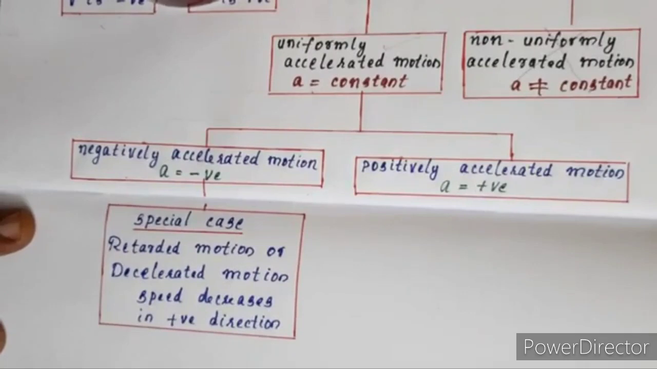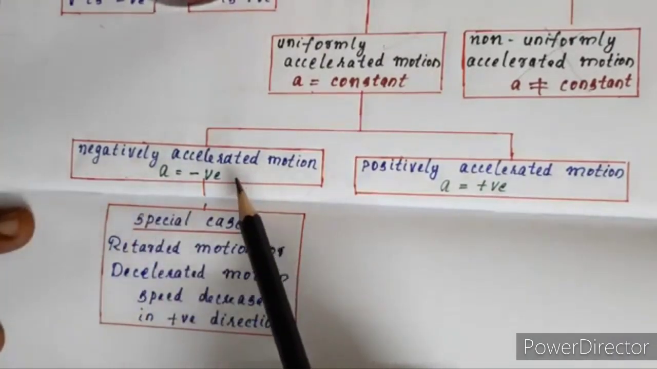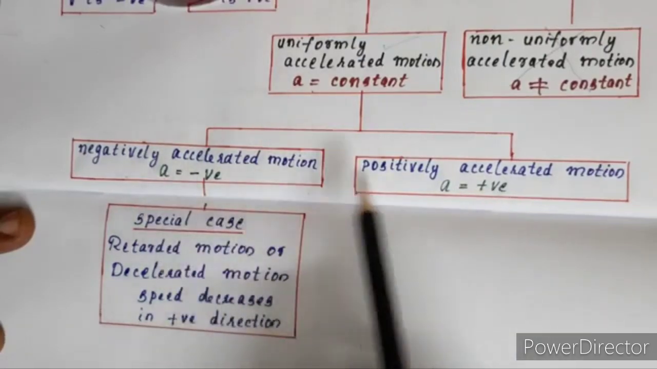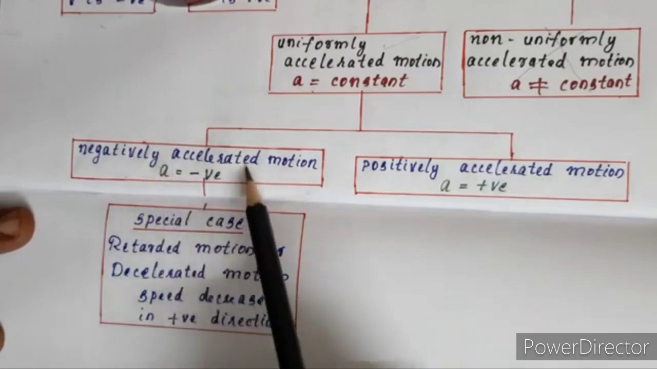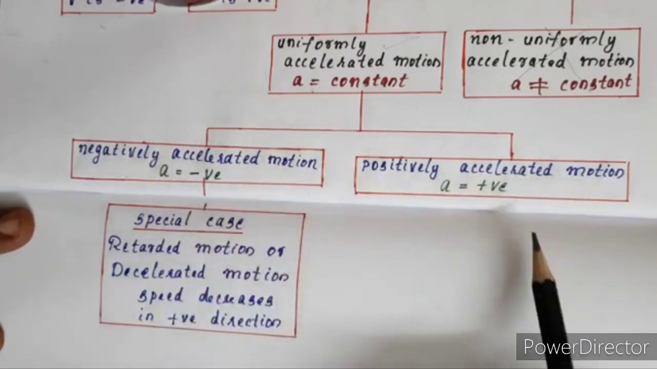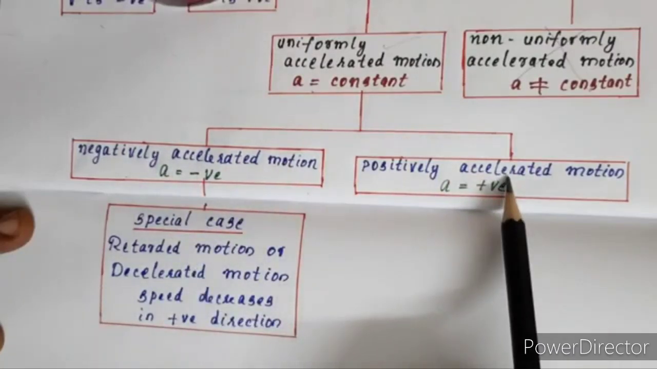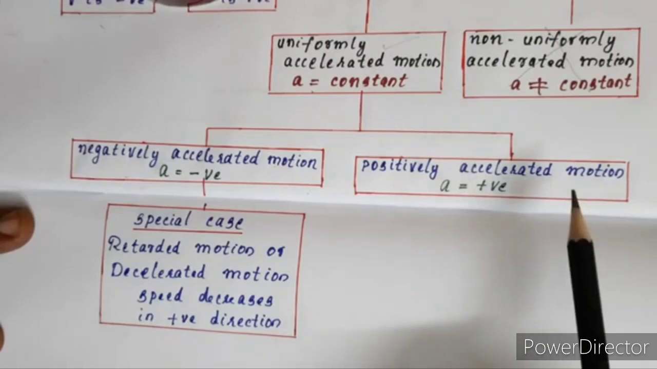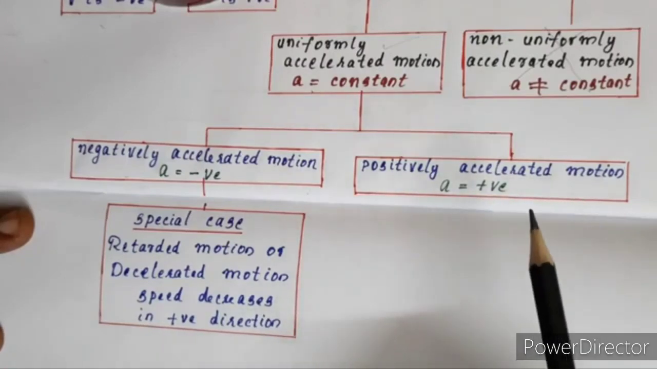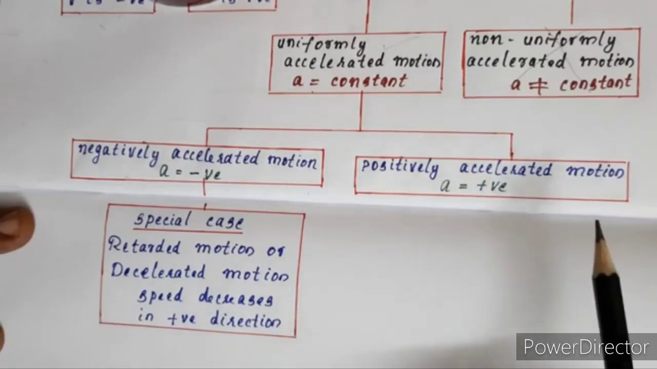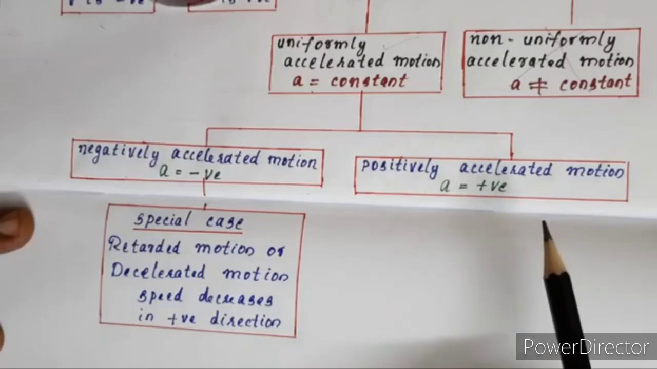When we speak about uniformly accelerated motion, that means constant acceleration, there are two possibilities: acceleration can be either negative or positive. Likewise, there are two types of accelerated motion: negatively accelerated motion and positively accelerated motion. They are actually non-uniform motion, but they are uniformly accelerated motion. So bodies will move with constant acceleration which is either positive or negative.